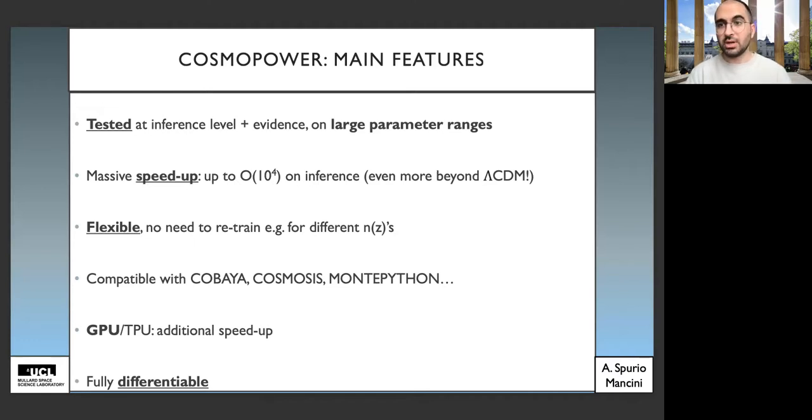Being a purely Python-based implementation, it can be interfaced with all of the major Python-based samplers, such as Cobaya, CosmoSIS, MontePython. The GPUs, of course, give you additional speed up, but also very importantly, with CosmoPower, you have a fully differentiable way of accessing the power spectra, which is obviously very important in view of application to gradient-based inference.